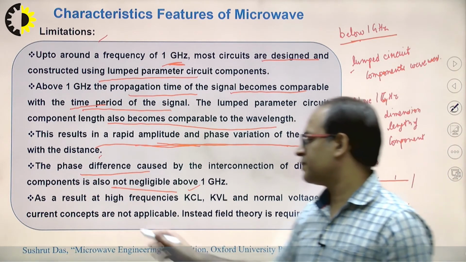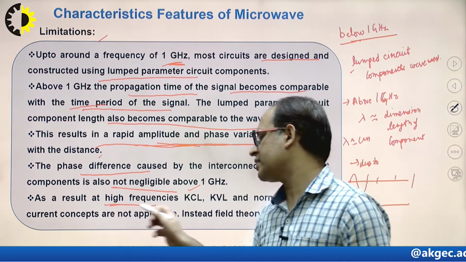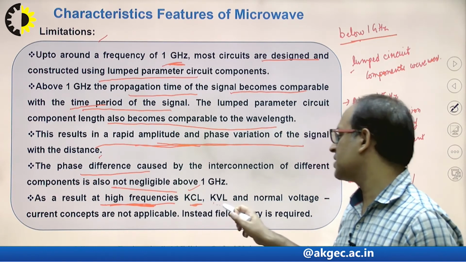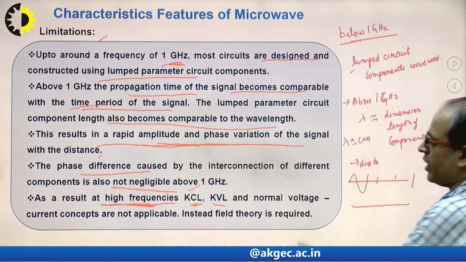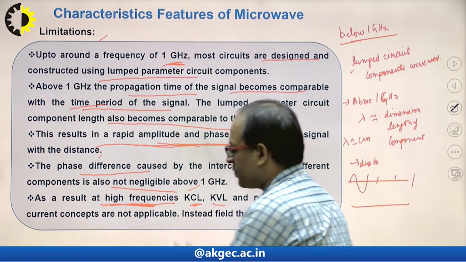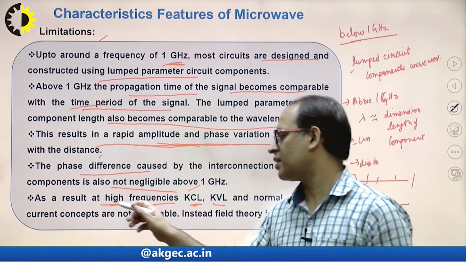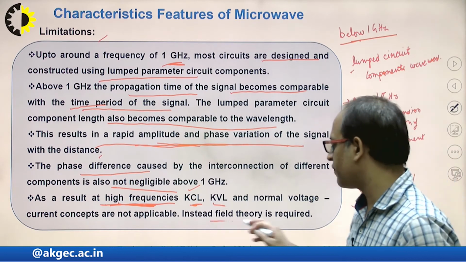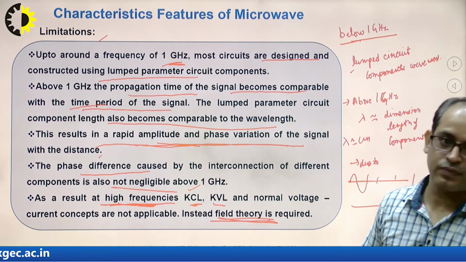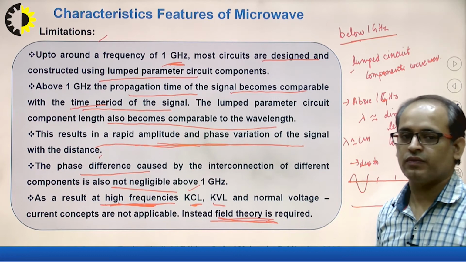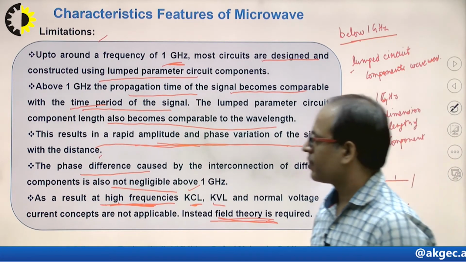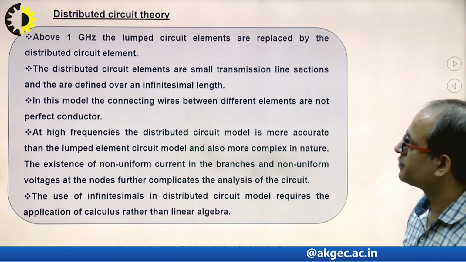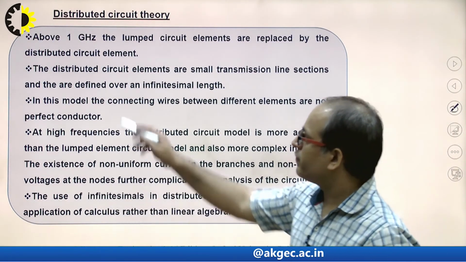As a result, at high frequency I cannot use KCL and KVL, and the normal voltage and current concept cannot be applied. So at high frequency we always use the concept of field theory, meaning Maxwell's equations will be used at high frequencies. Clear?